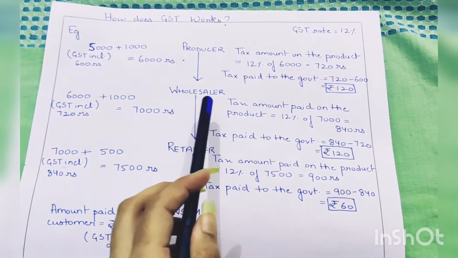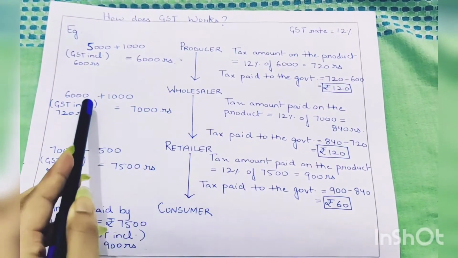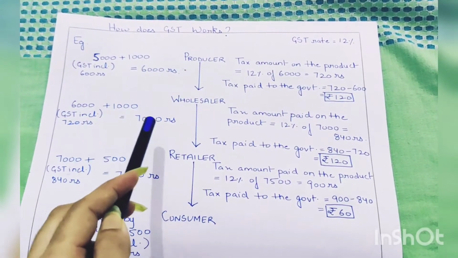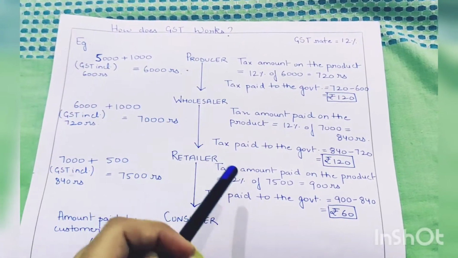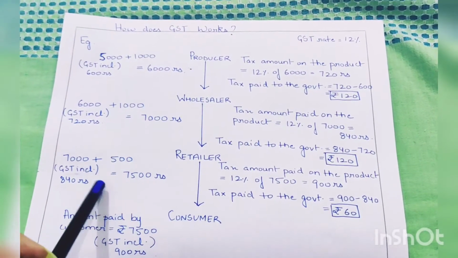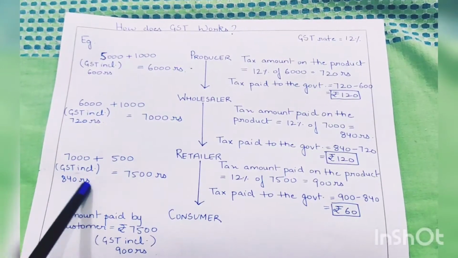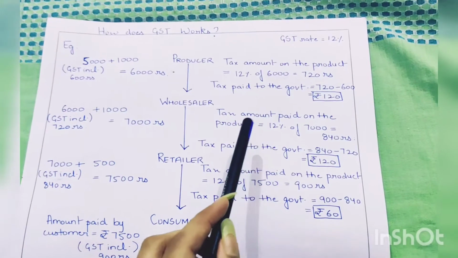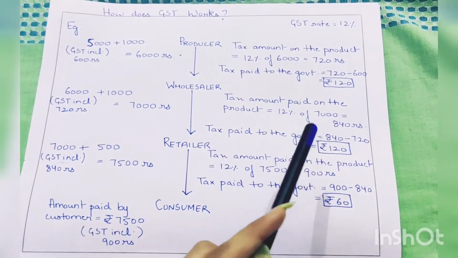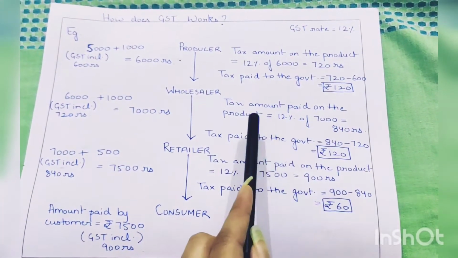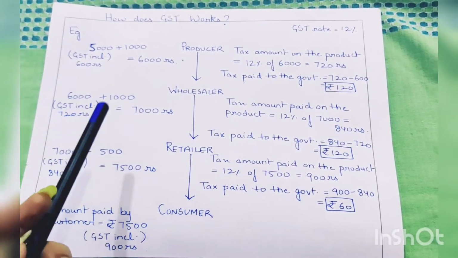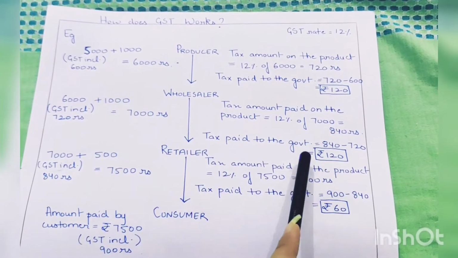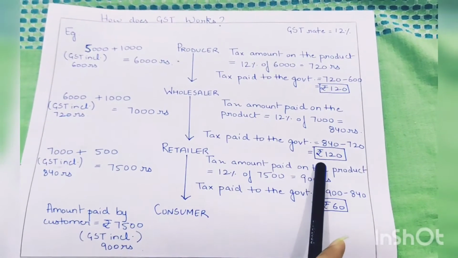Now the wholesaler bought the product for 6,000 rupees and he decides to make a profit of 1,000 rupees and sells it to the retailer for 7,000 rupees. Now this 7,000 rupees already includes the GST of rupees 840, that is 12% of 7,000. So what will happen with the wholesaler? The wholesaler will again keep the amount on which he has already paid the tax earlier, and will pay the tax only on the additional amount, that is again 840 minus 720, which is 120 rupees.